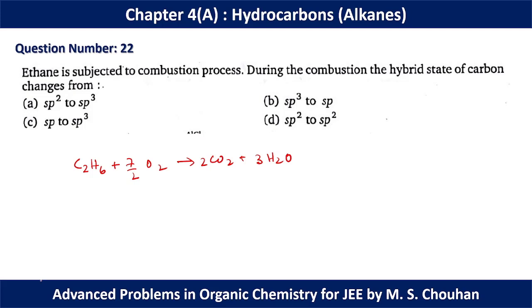Now in ethane carbon is sp3 hybridized, and in CO2 carbon is sp hybridized. So there is a change from sp3 to sp. That's why for question number 22, option B should be the correct option.